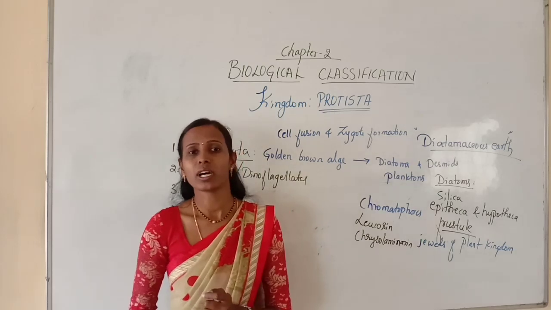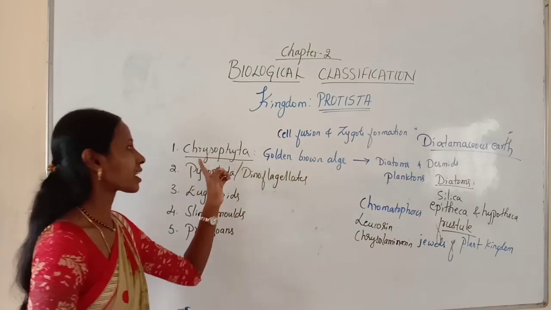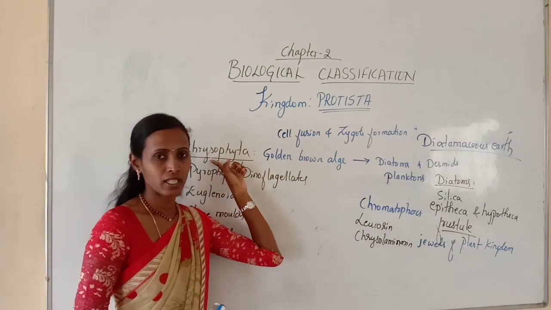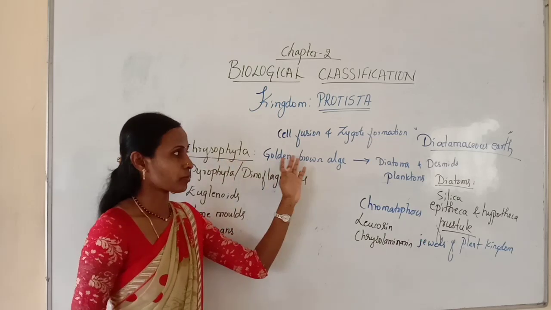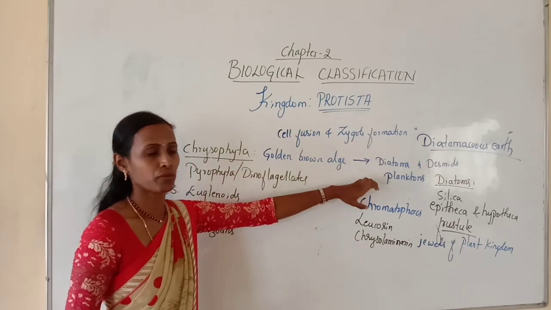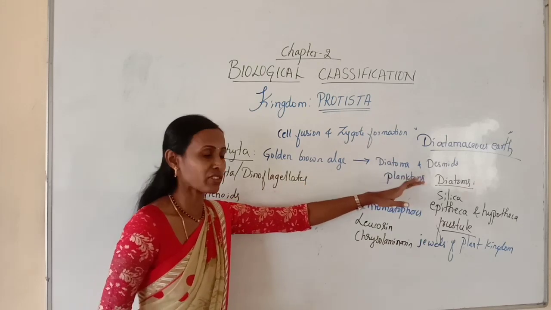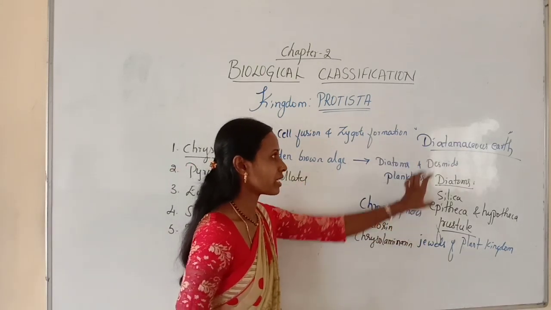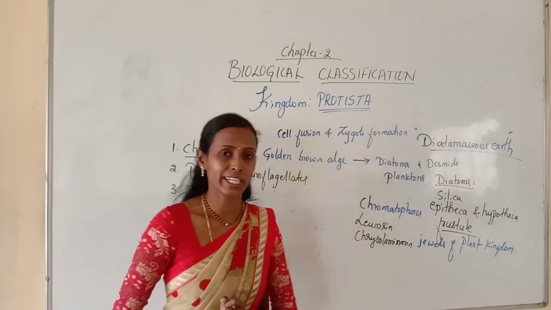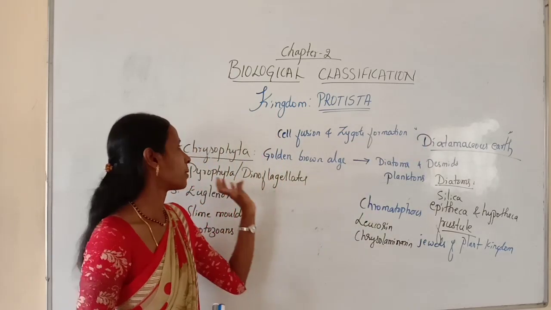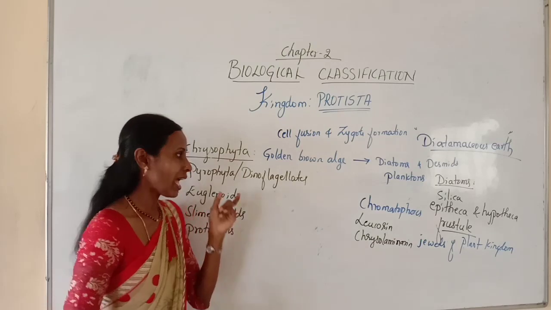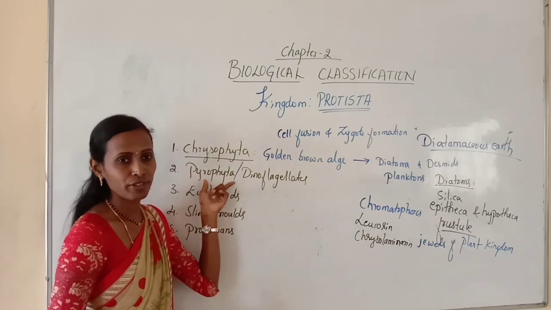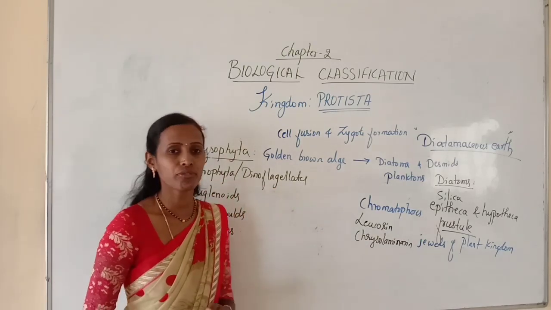So that is about diatoms and Chrysophyta, the golden brown algae. Here we mainly focused on diatoms, their cell wall, silica deposition, and the food material, and very important is diatomaceous earth. That completes Chrysophyta. And the next one is called Pyrrophyta or dinoflagellates.